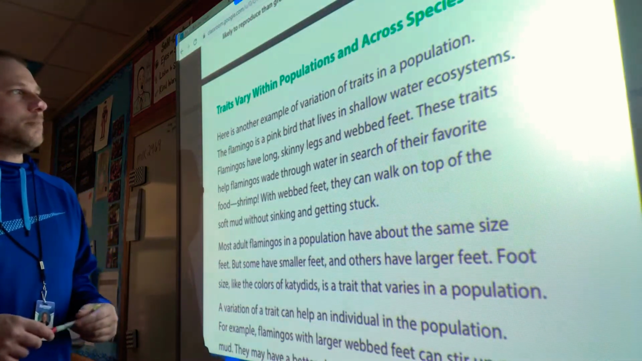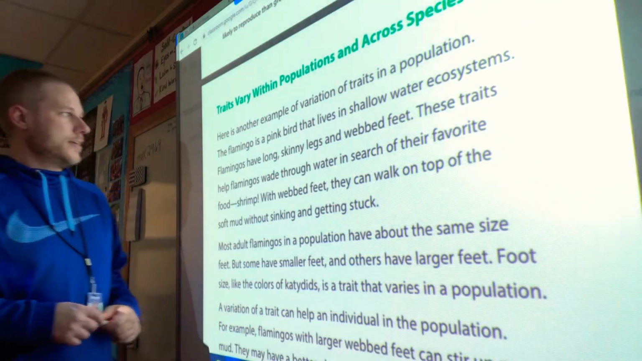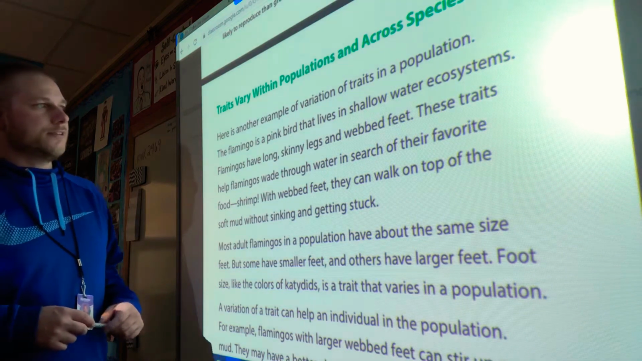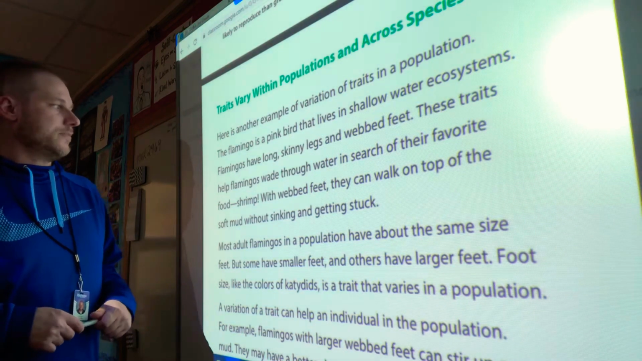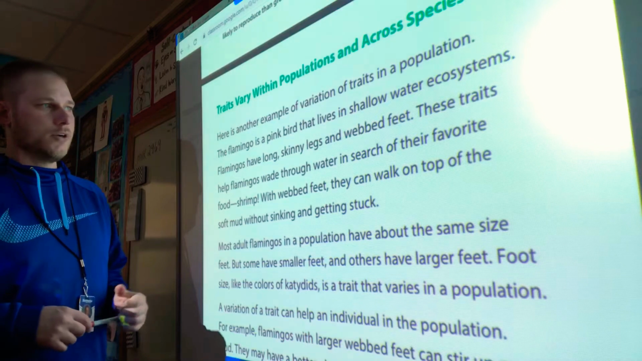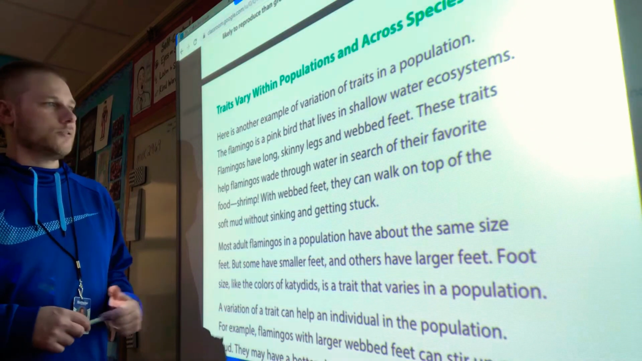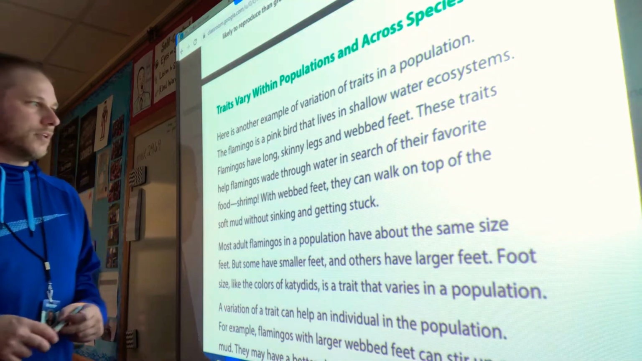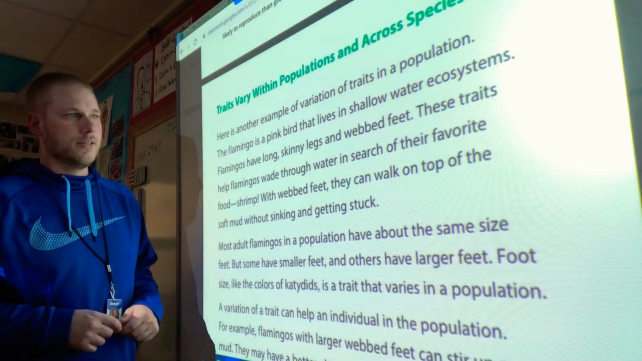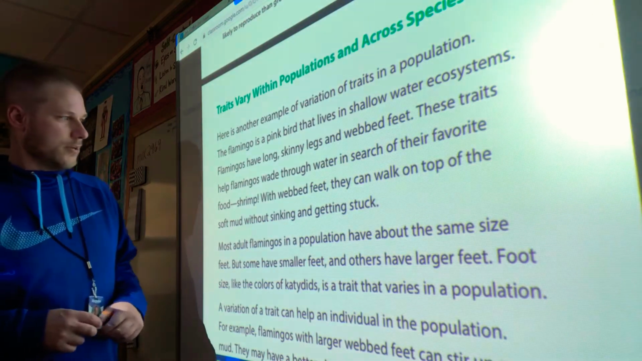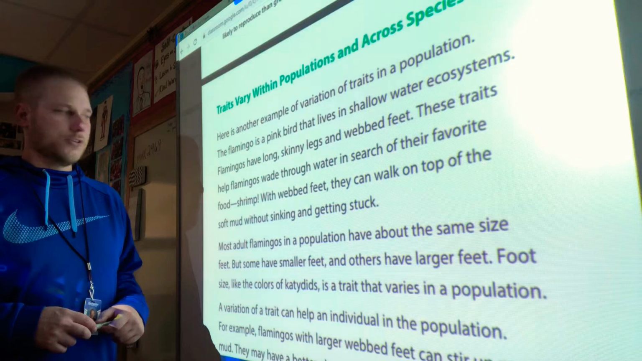Traits vary within populations and across species. Here is another example of variation of traits in a population. The flamingo is a pink bird that lives in shallow water ecosystems. Flamingos have long, skinny legs and webbed feet. These traits help flamingos wade through water in search of their favorite food.